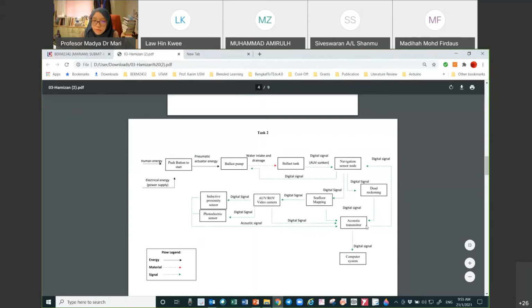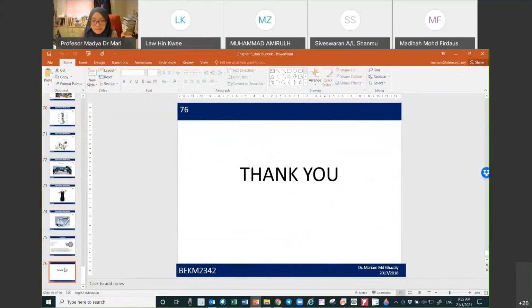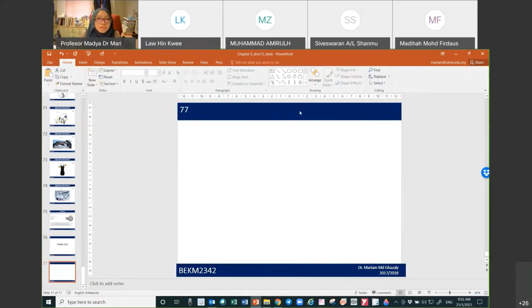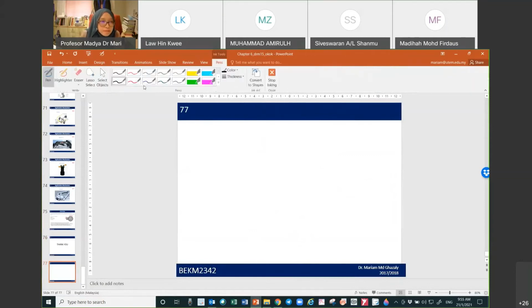Okay, this one is also okay, because there are some students who actually draw something like this. I'm not sure who. I never taught students to draw a block like that. So let me just draw it. For example, you have the actuator, and then he drew like this. Okay, and then he has the sensor.